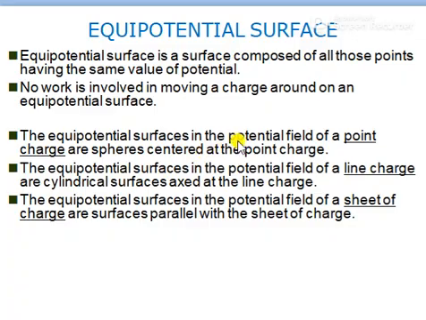The equipotential surfaces in the potential field of a point charge are spheres centered at the point charge, right? The equipotential surfaces in the potential field of a line charge are cylindrical surfaces with the line charge as axis. Means the equipotential surface depends on what type of charge distribution it is. If it is a point charge, the equipotential surface is like a sphere, and if it is a line charge, the equipotential surface is like a cylinder.